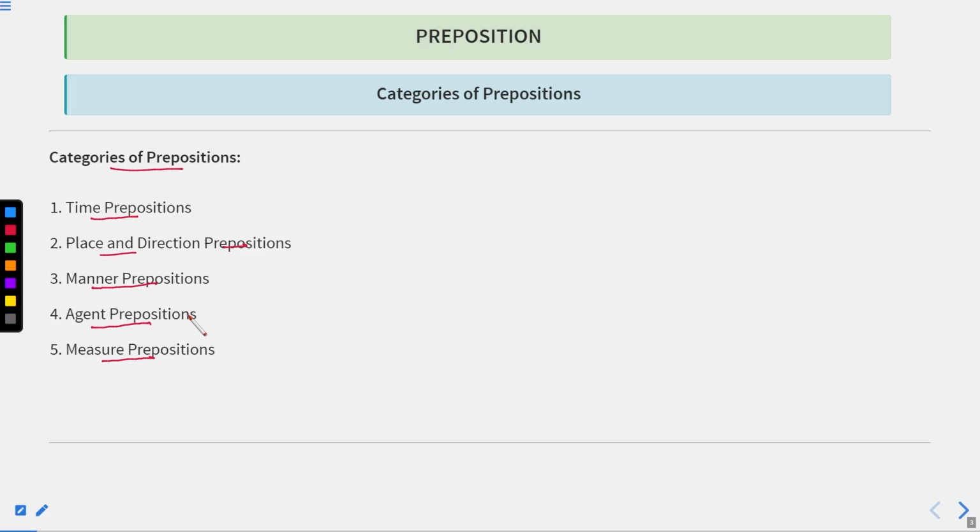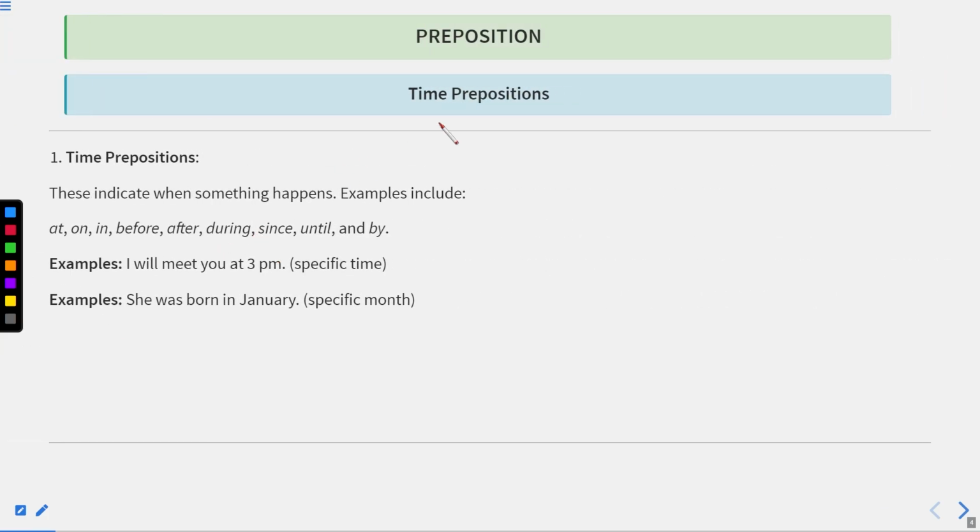Okay. Now let us move to the next one. First of all, we'll discuss time prepositions. Now, what are time prepositions? These indicate when something happens. It means these prepositions indicate the time of that task. Examples include at, on, in, before, after, during, since, until, and by. All these are time prepositions, and they can be used to indicate time durations or times.